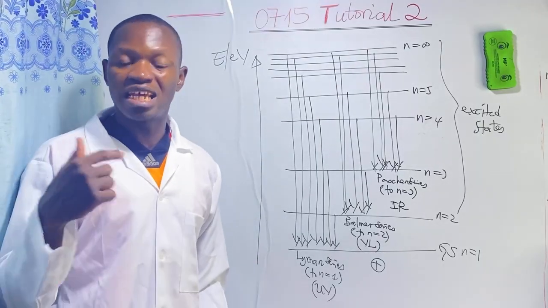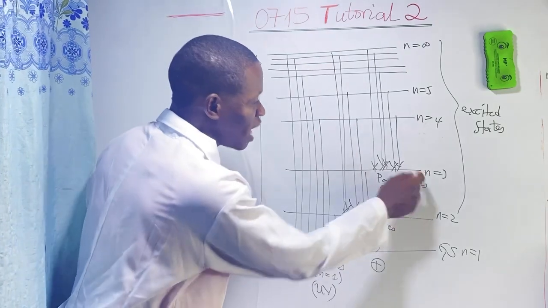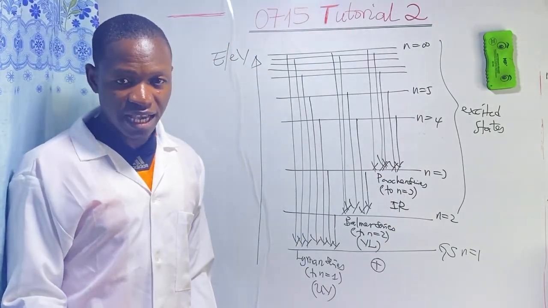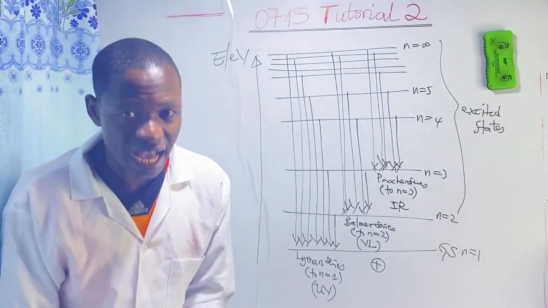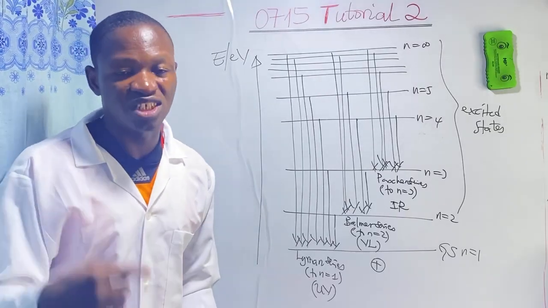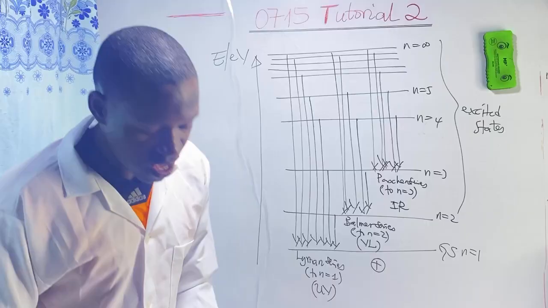Electronic transitions from higher energy levels to the second excited state, or the energy level n equals 3. In general, the series of lines represent electronic transitions from higher energy levels to lower energy levels.